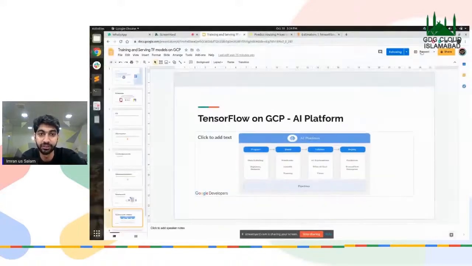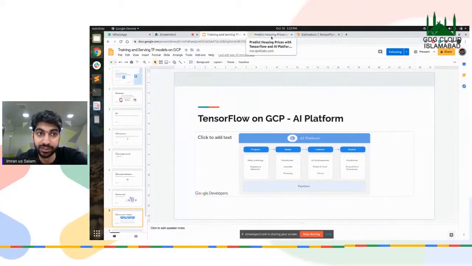I'm going to stop my presentation now, and I'm going to move to my lab. Now, this particular lab is also provided by Google. It's basically a lab on predicting house prices. It's a regression problem. I'm assuming that all of you are familiar with machine learning basics. So it's a regression problem where we're going to predict house prices. We're going to have a data set provided by TensorFlow. We're going to train our model on the Google Cloud on the AI platform, and then also serve that model on the AI platform as well. And we're going to see how we can do that on the Google Cloud platform, right? I'm going to start my lab now.